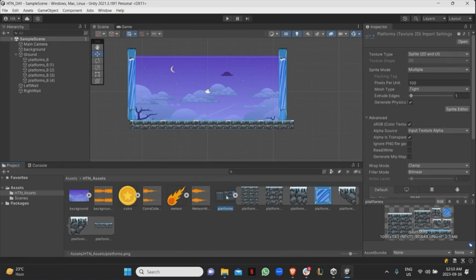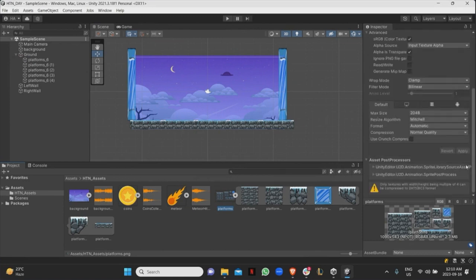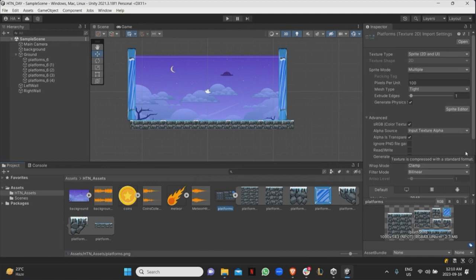So if you click on the original image, over here in sprite mode, does it say multiple or single? Single. Okay. So first thing you'd want to do is change that to multiple, right? Because this isn't just one image that you're going to keep. It's multiple different stuff together. So once you change that to multiple, at the bottom here, just press apply. Okay. So now it knows that this is multiple things. It's not just one image.